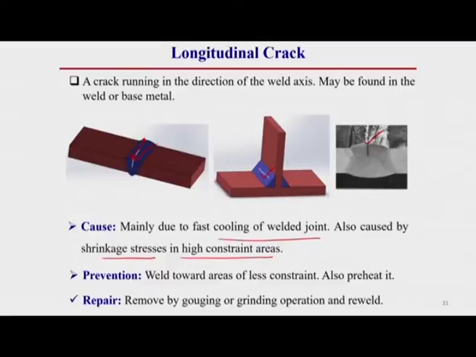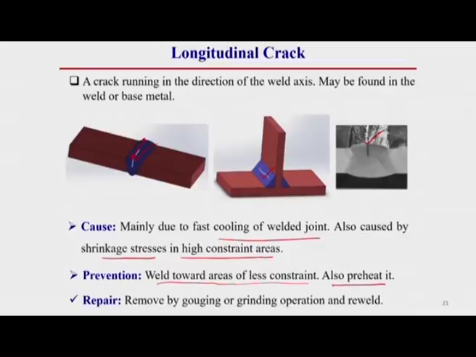So, how can we prevent this? Weld toward an area of less constrained region, and also by preheating we can eliminate these types of longitudinal crack. Always keep it in mind, if there is a crack, how can we repair it? The crack portion should be removed either by grinding or by a gouging operation. Gouging operation means by some heating we remove that material portion, that means melting that region and removing that material by some forceful medium, arc.